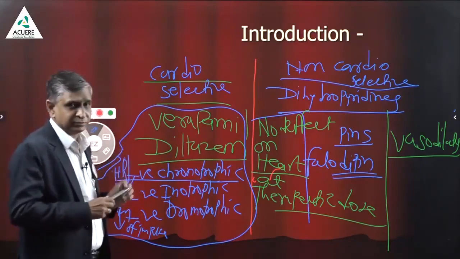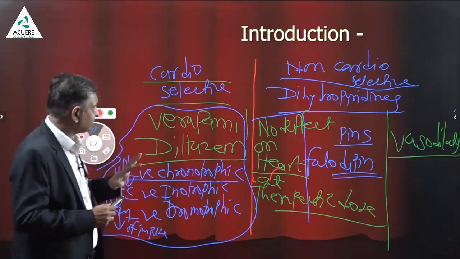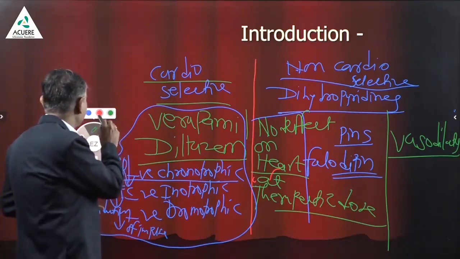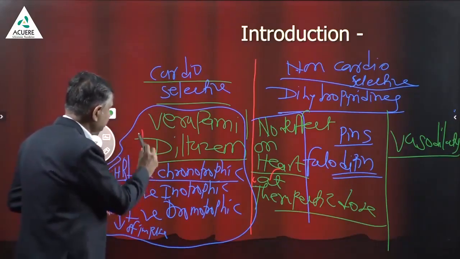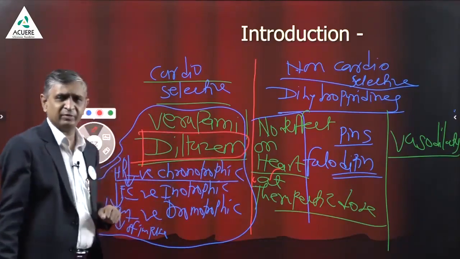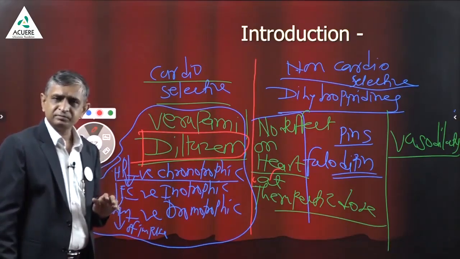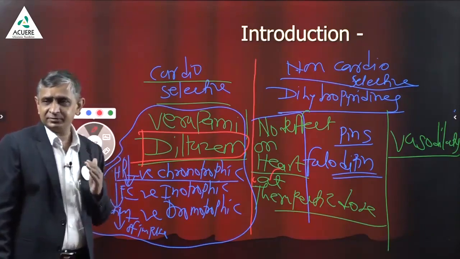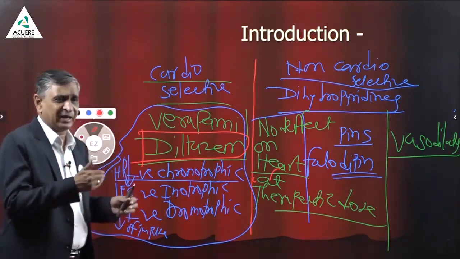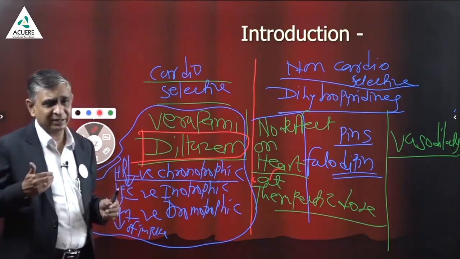Now I should tell you about the drugs. Now this diltiazem is a little bit funny, because it is towards verapamil, but it is not completely on the verapamil side.